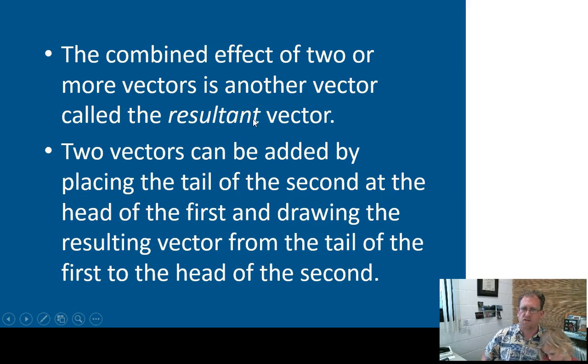When we add two vectors together, the answer of the addition statement is called the resultant. So this is the vector you get when you add two other vectors together. Two vectors can be added by placing the tail of the second at the head of the first and drawing the resultant vector, or by adding up those a and b terms. Let's look at a couple of examples.